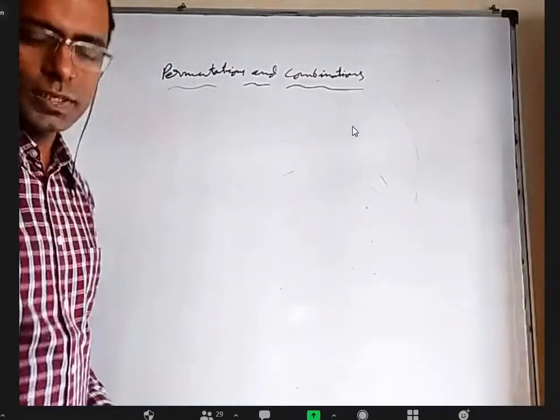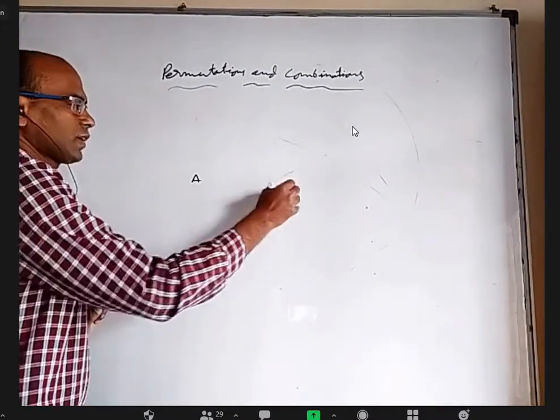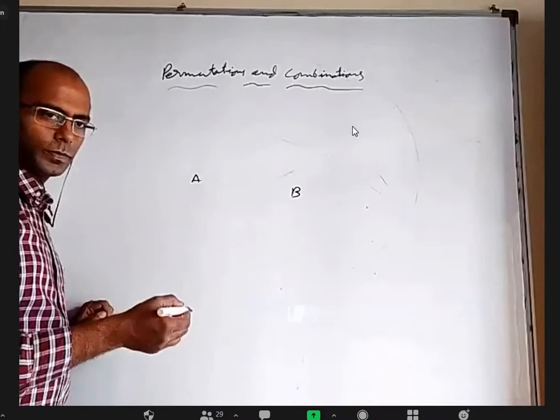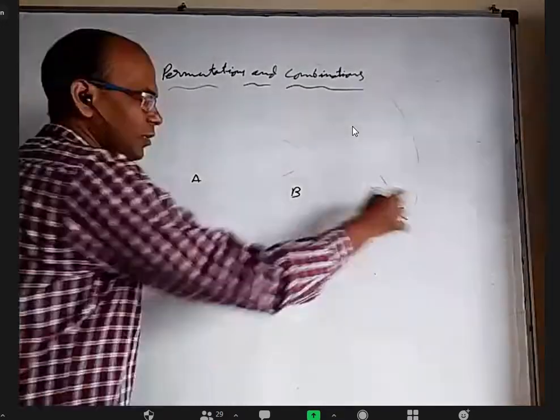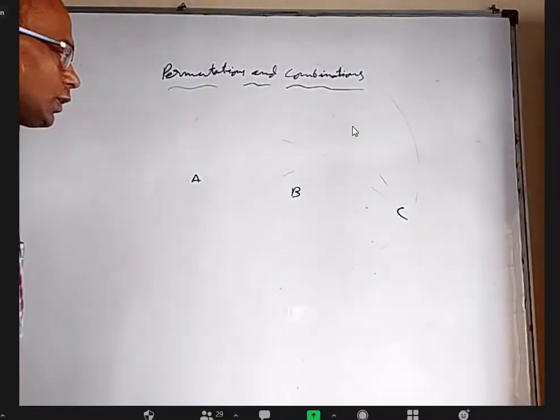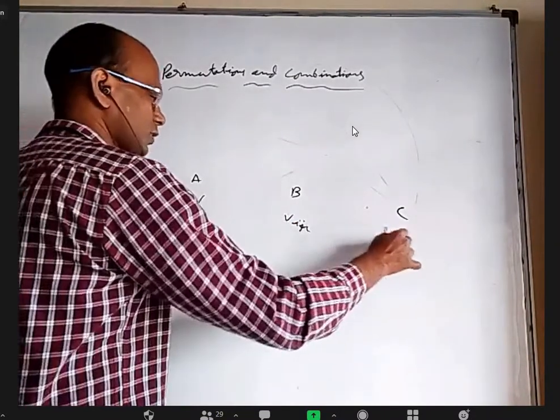A very simple, common example many people give is this: let us say from A to B. A is the name of a city, B is another city, and C is another city. Maybe this is Visakhapatnam, this is Vijayawada and this is Hyderabad.